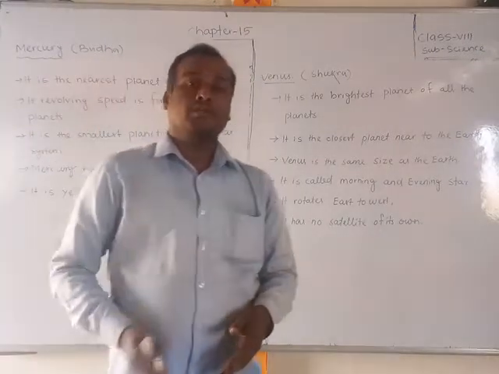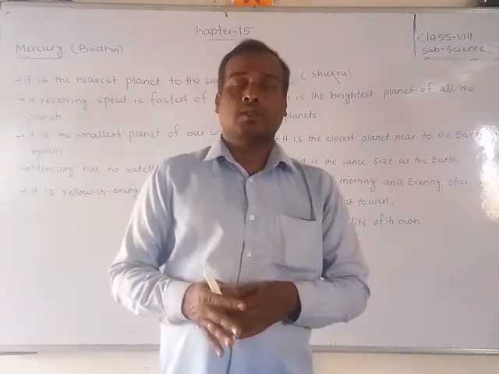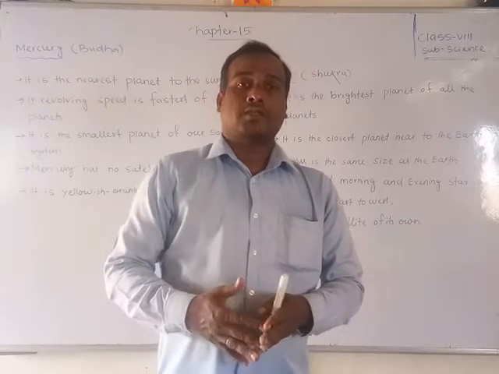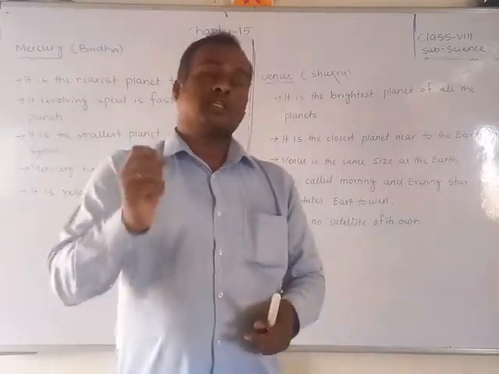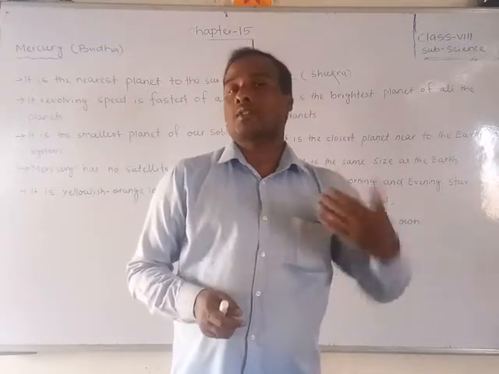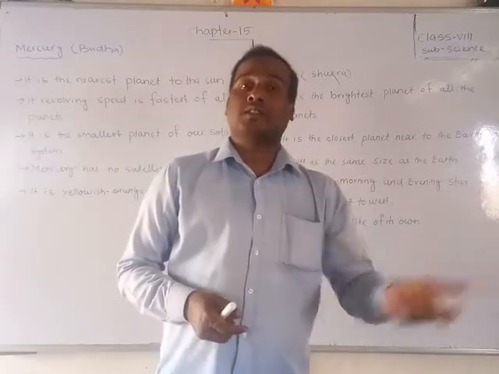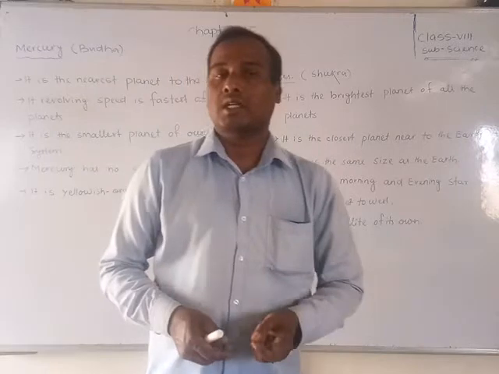In the early morning, around 4 o'clock, before sunrise, it will appear in the eastern side of the sky. If you look at the eastern side of the sky, you can find the brightest star, which is called Venus. And in the evening after sunset, you will find the brightest star on the western side of the sky, which is called Venus.